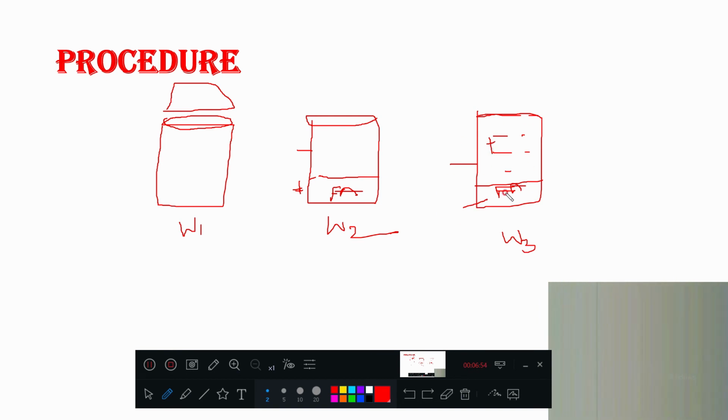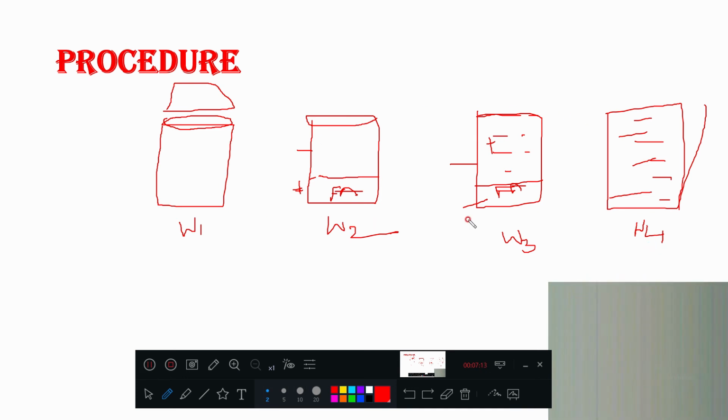3 is here. In the last step, you are removing everything. You are completely filled with water only. You are removing everything and completely filled with water. So you are taking that one weight as W4. You are taking that weight as W4.